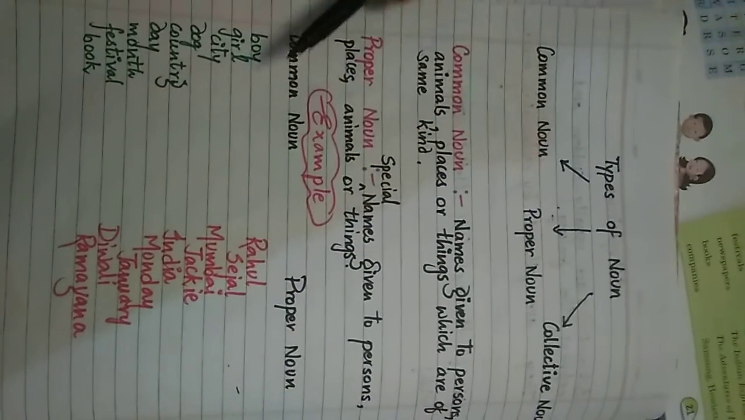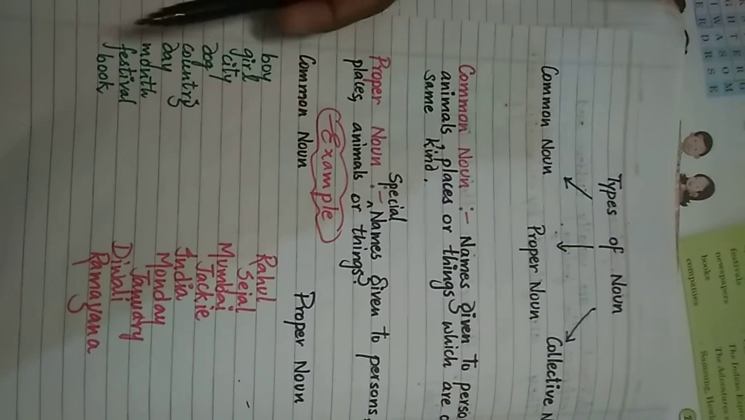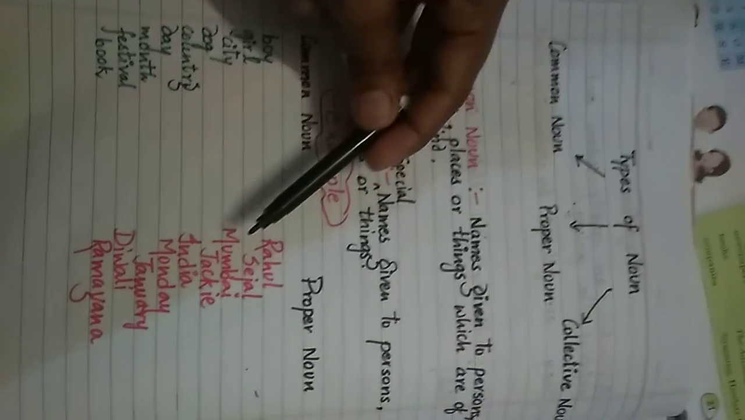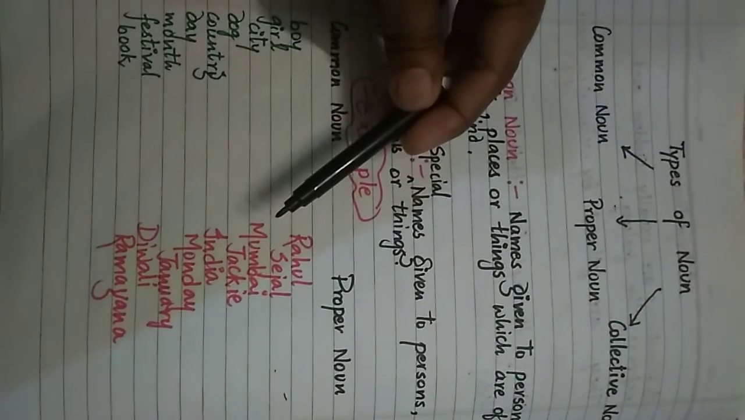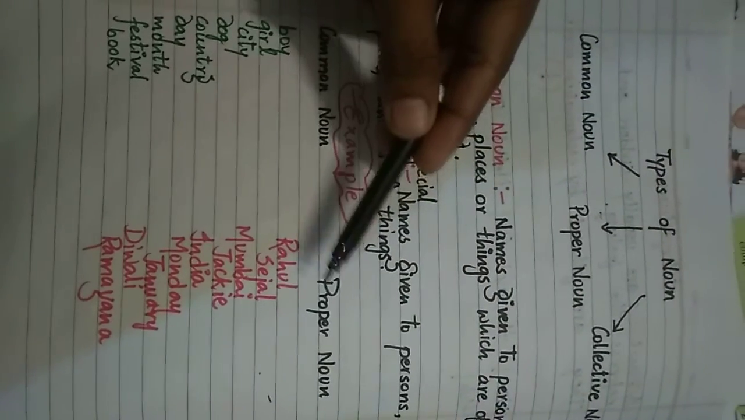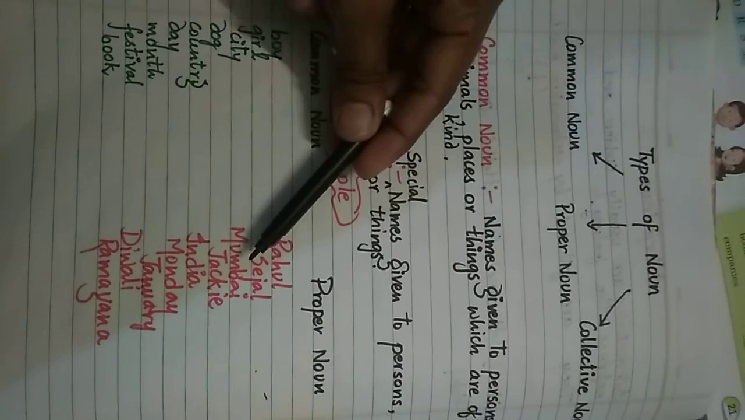So I hope you understood what is common noun and what is proper noun. Common noun, a name given in a general way, that is a common noun. And if we particularly talk about any special name, then it is a proper noun. Remember one thing, that proper noun always starts with capital letter. See here, in every word I have used capital letter.